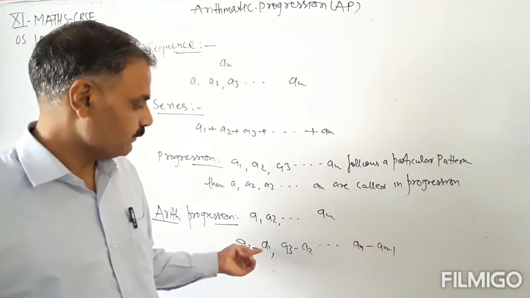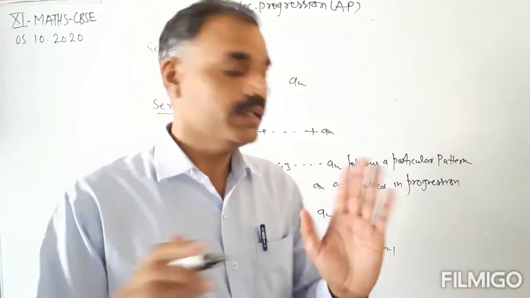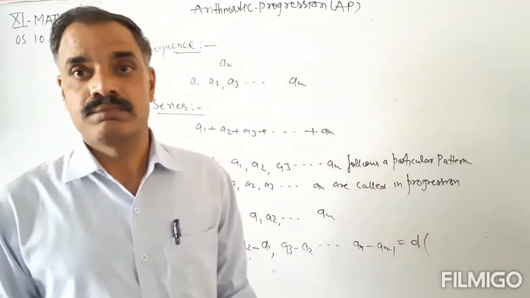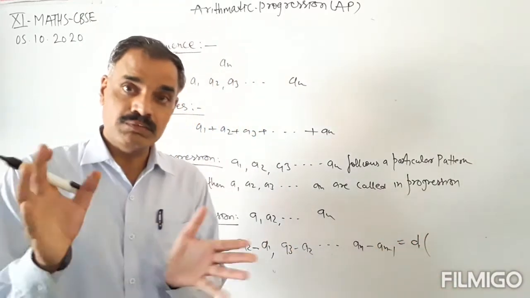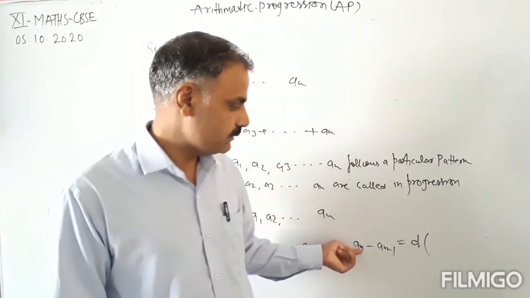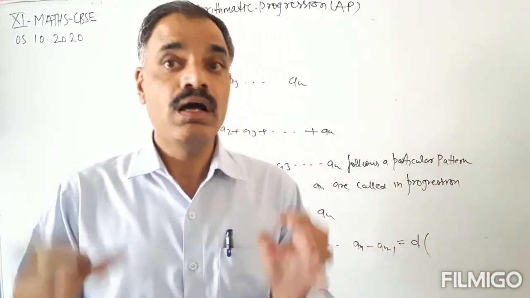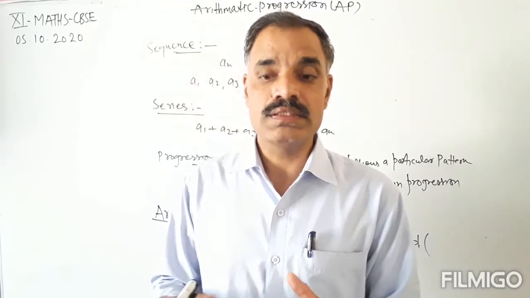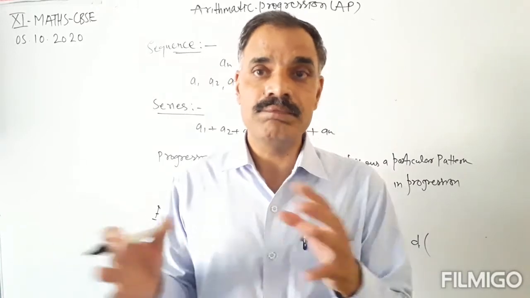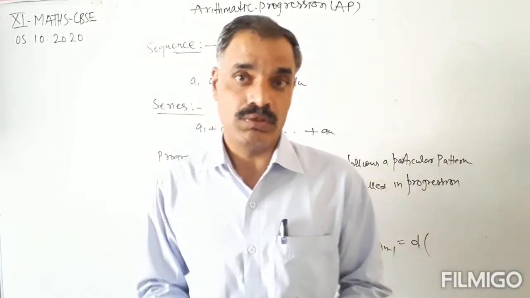Means a2 minus a1, a3 minus a2, and so on, an minus a(n minus 1) is always the same and equals d. Here d means difference. This is the difference between a2 and a1, between a3 and a2, and between an and a(n minus 1). This difference is said to be the common difference of the arithmetic progression.